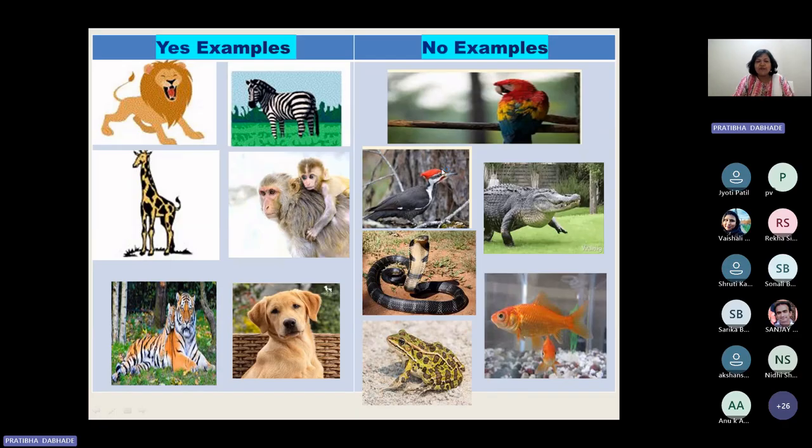And now what you're going to do, you're going to compare the attributes, the characteristics of the positive examples with the negative ones, so that you will formulate the concept and get an idea about the concept. And after that you are also going to define your concept. Okay, so your task starts now. Come on, just think about it.